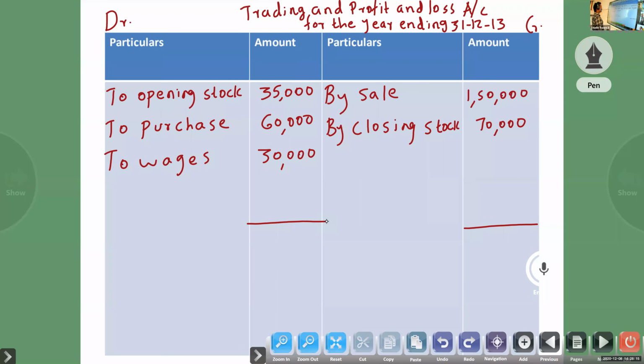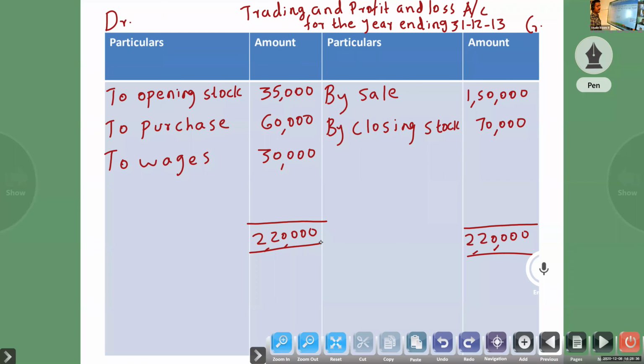Now you have to look at which side is more. Here the credit side is more than the debit side, so 2,20,000. That total you write on both sides.